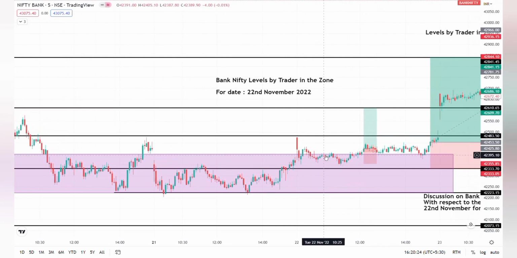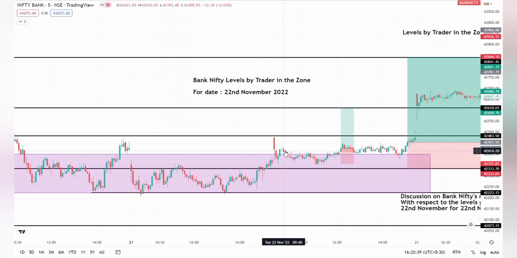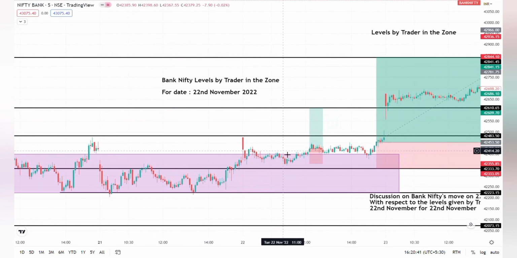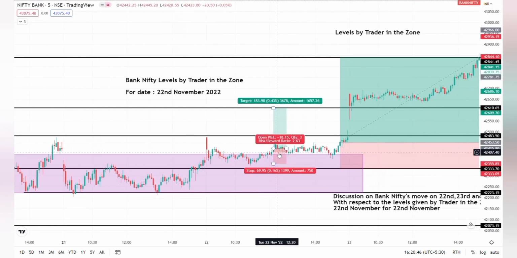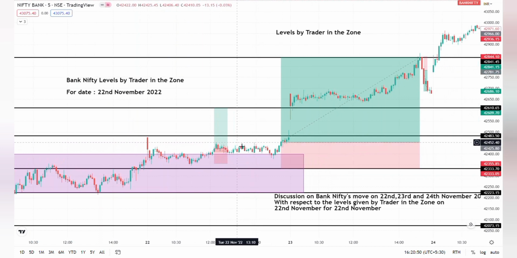This is the range which I have provided in the Telegram channel. On 22nd November, I have shaded around 8:57. The opening was above the range and it didn't sustain above that and reversed from there. After some time of consolidation, the market broke the level, but it did not reach the target with momentum.